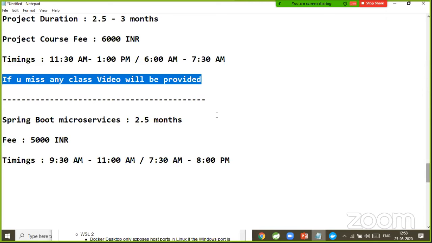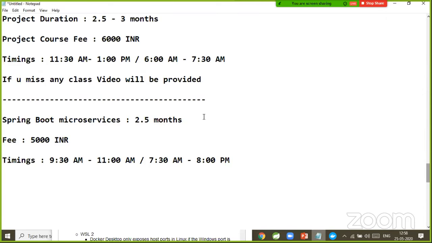And some people are asking about Boot microservices. For the current Boot microservices batch, a new batch started at 9:30 a.m. to 11 a.m., four days back, on May 20th. That batch fee is 5,000 rupees. We have another Boot microservices batch from 7:30 a.m. to 8:30 a.m. or 9 a.m. that is available.